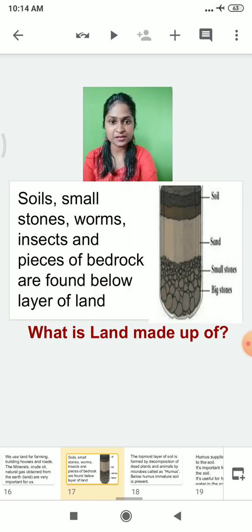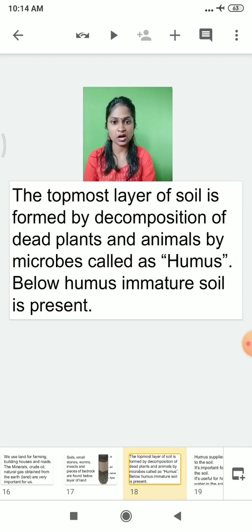Now did you understand over here? The topmost part of the soil is very soft, and that topmost mature soil we call humus. So what is the definition of humus? I repeat here for you. The topmost layer of the soil is formed by decomposition of dead plants and animals.